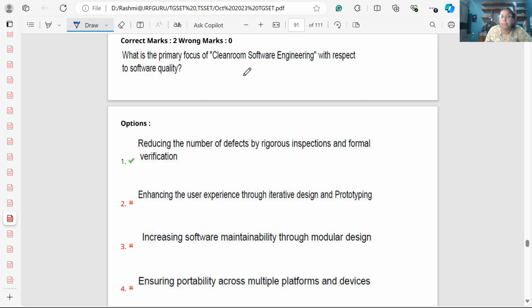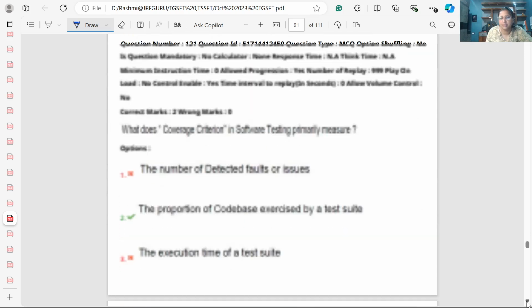Now, what is the primary focus of cleanroom software engineering with respect to software quality? Whenever we are talking about cleanroom software engineering, it is the mathematical approach. It reduces the number of defects by rigorous inspection and formal verification. Formal means mathematical verification, statistical verification.